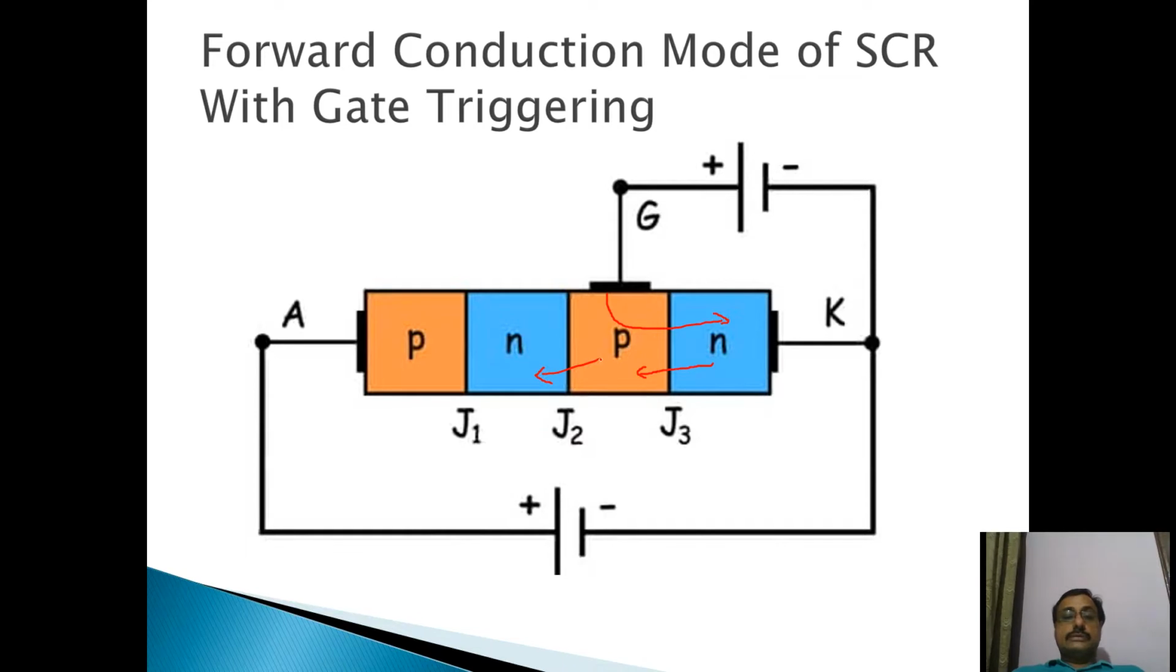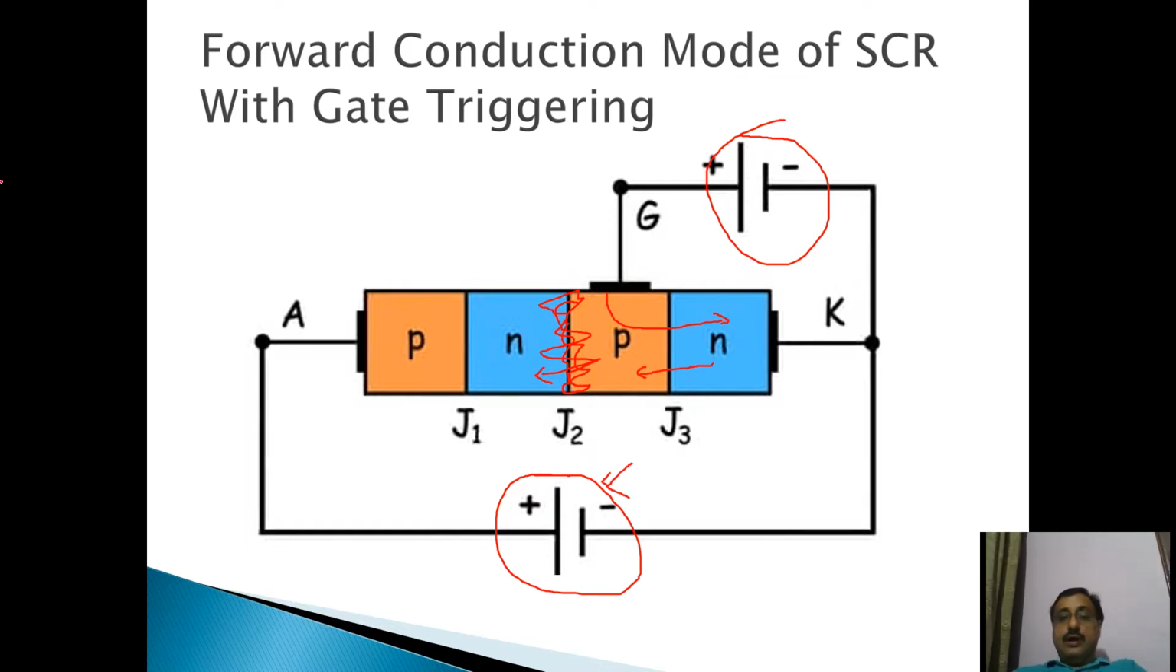When a large amount of charge carriers cross the junction J2, it ultimately vanishes, and there does not exist any junction J2, and junctions J1 and J3 are already forward biased. So it starts conducting. So at lower anode voltages, if we have connected this gate power supply and gate current is flowing through this SCR, at a very small anode voltage your SCR starts conducting.